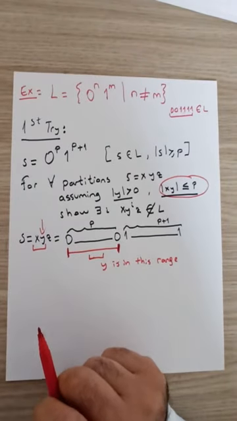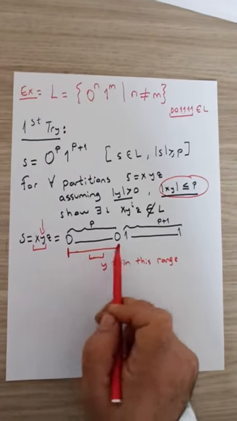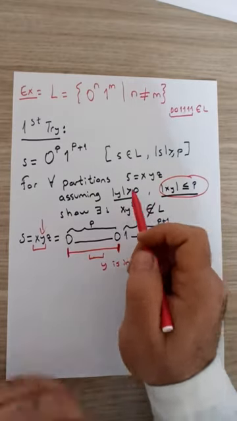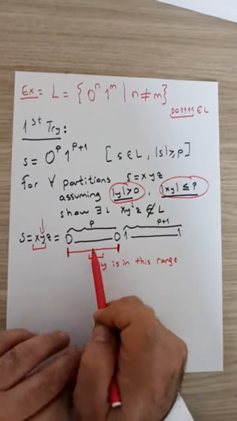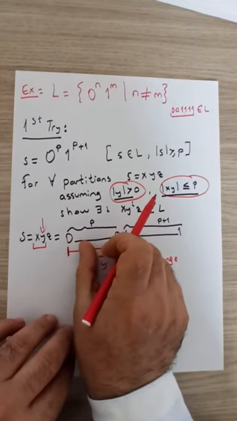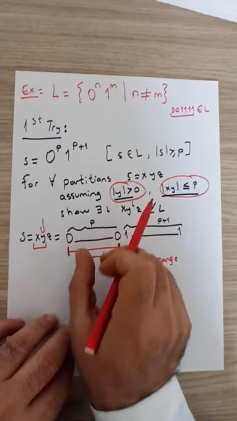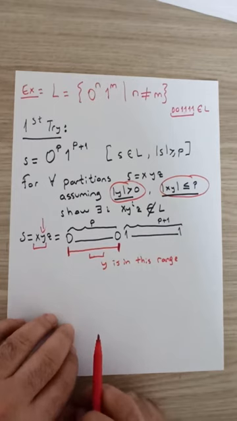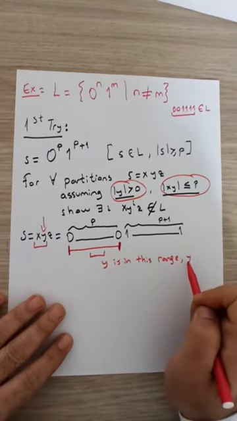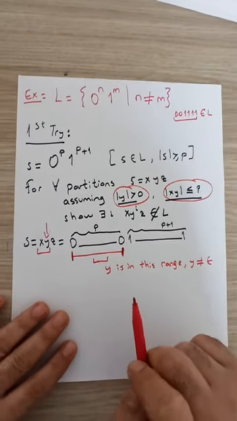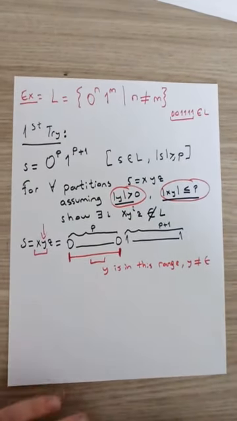Y is in this range of the initial zeros, and by condition 2, y is not epsilon, which means that it contains a positive number of zeros.